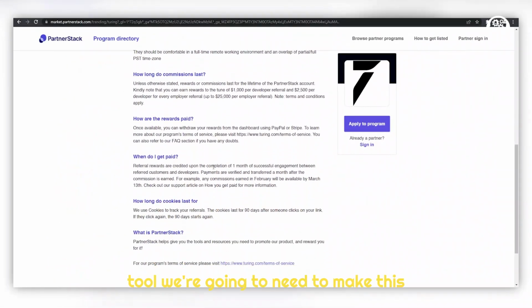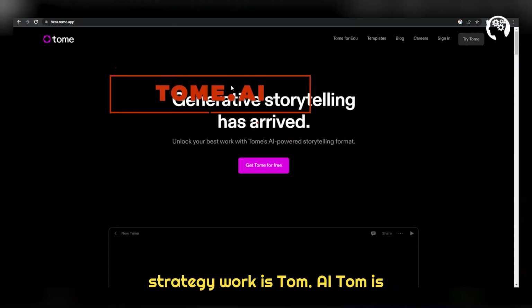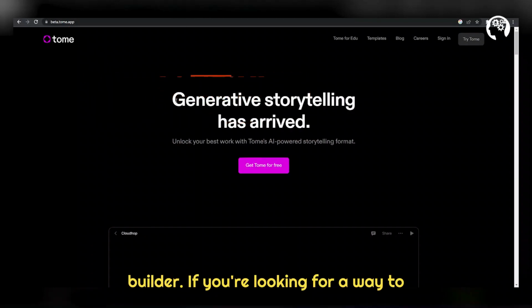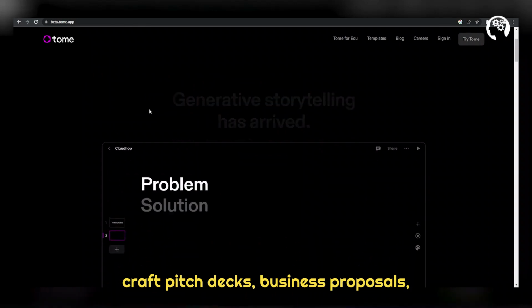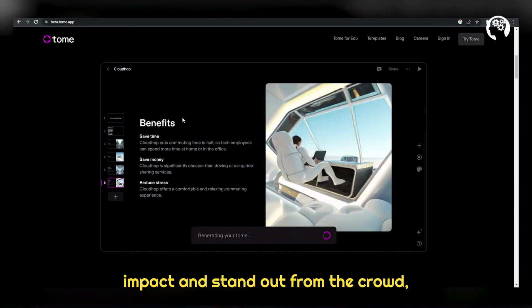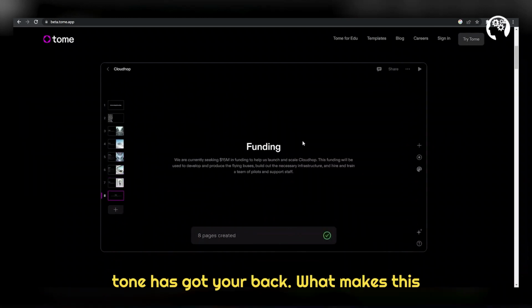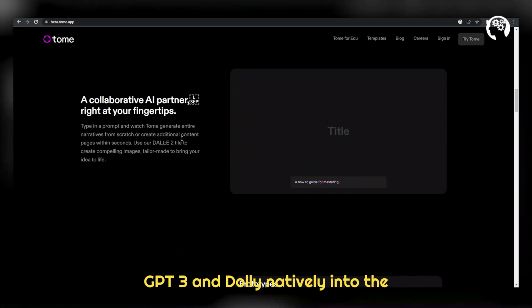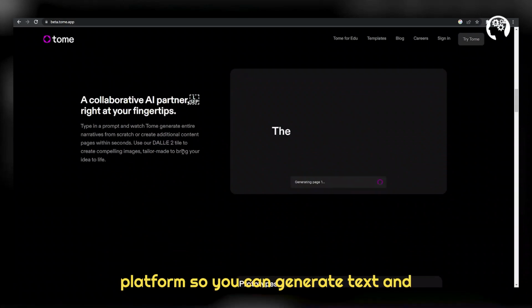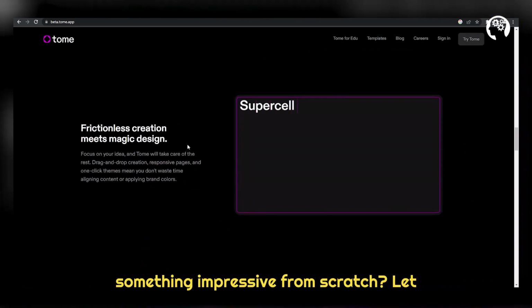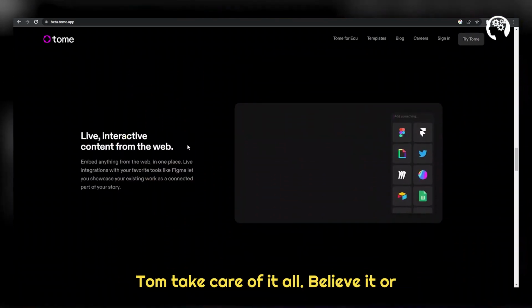Next, the tool we're going to need to make this strategy work is Tome AI. Tome is basically an AI-powered presentation builder. If you're looking for a way to craft pitch decks, business proposals, or even school projects that make an impact and stand out from the crowd, Tome has got your back. What makes this tool truly unique is its integration of GPT-3 and DALL-E natively into the platform, so you can generate text and images for your presentations with ease. No more worrying about crafting something impressive from scratch. Let Tome take care of it all.